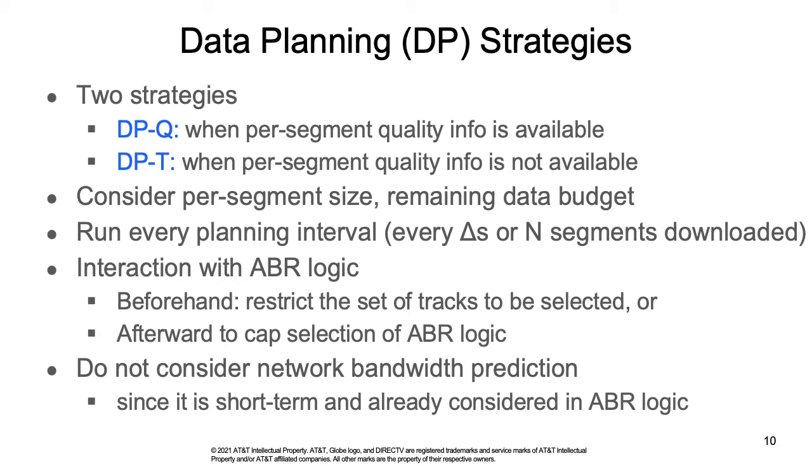Both strategies run periodically. Each time a strategy runs, it considers per segment size of the remaining segments and the remaining data budget. It can either interact with the ABR logic beforehand by restricting the set of tracks to be selected, or afterwards to cap the selection of the ABR logic. Neither strategy considers network bandwidth prediction since the prediction is short-term and is already considered in the ABR logic.